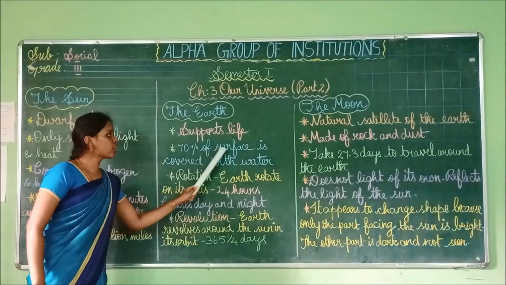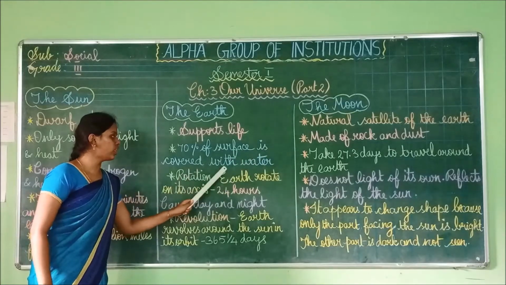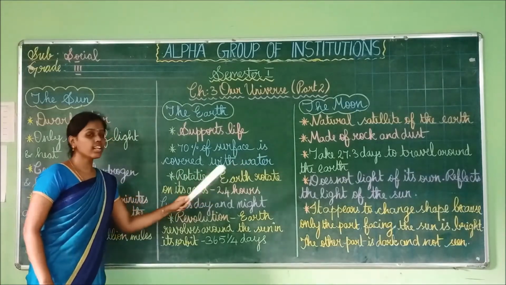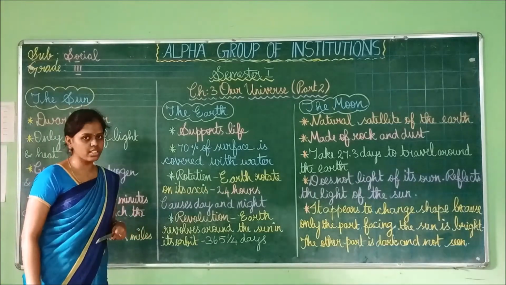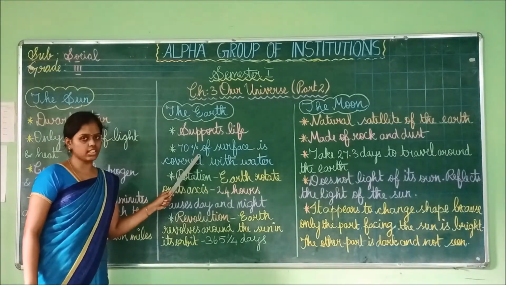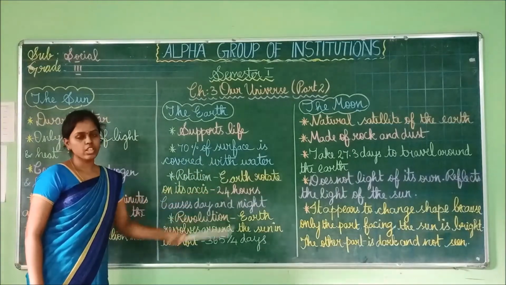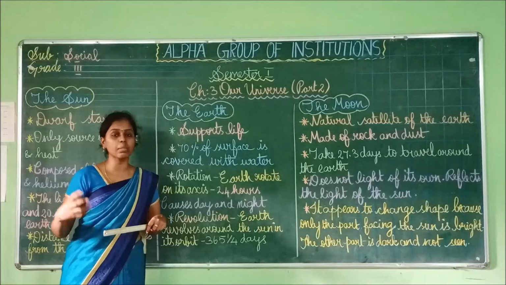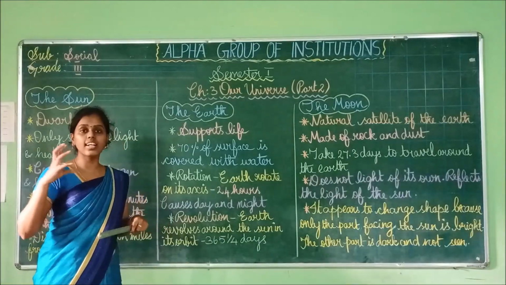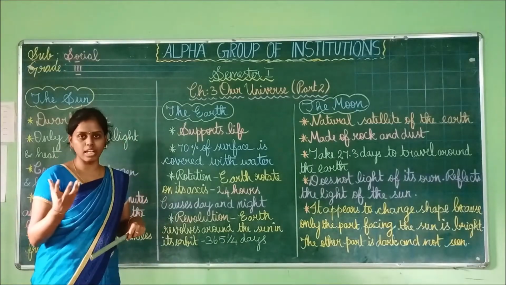Then 70% of the surface is covered with water. On seeing the Earth's surface, out of 100%, 70% of the earth is covered with water. That is why in any book or animated movie, we can see the earth in blue color.